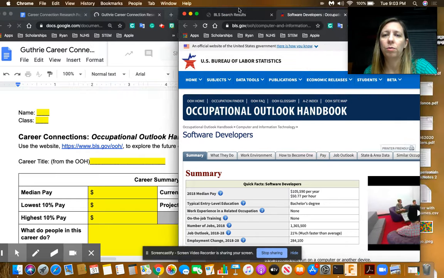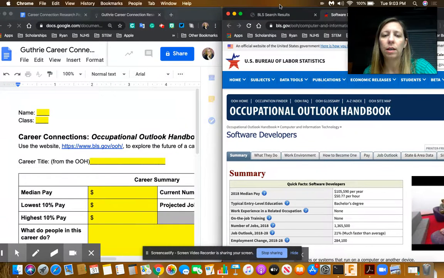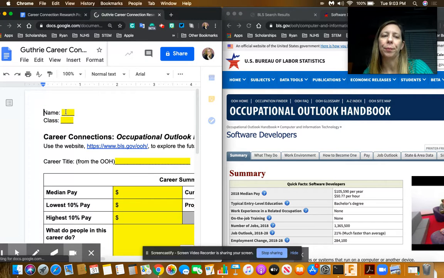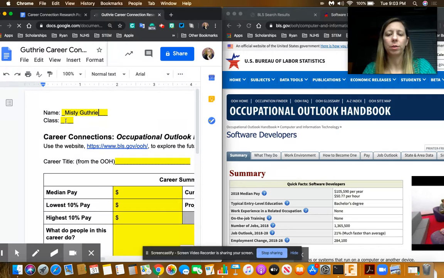And so the first thing you'll notice is there is a nice summary page that has a lot of the information we're going to use off the top of the bat. So you're going to put in your name, and your class number, 71, we'll say.